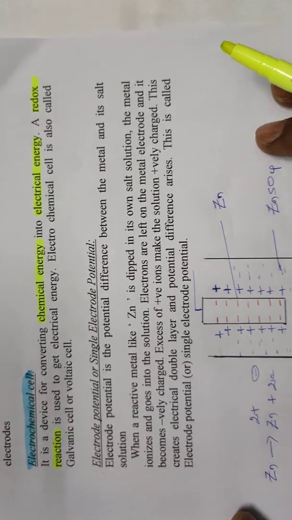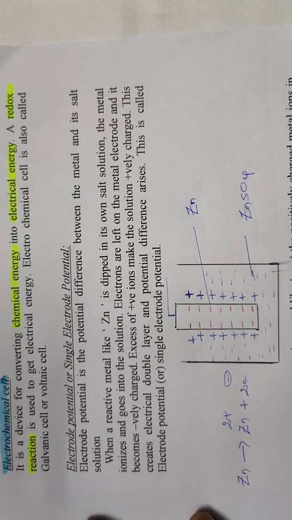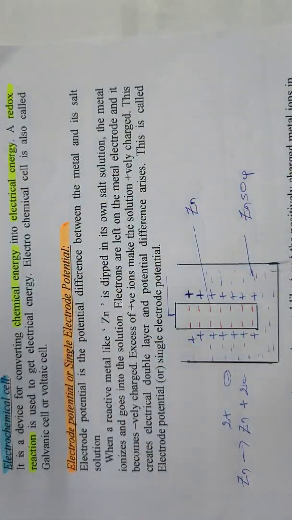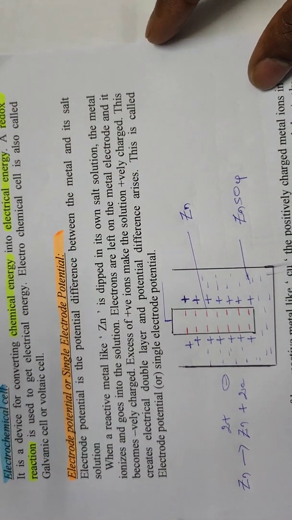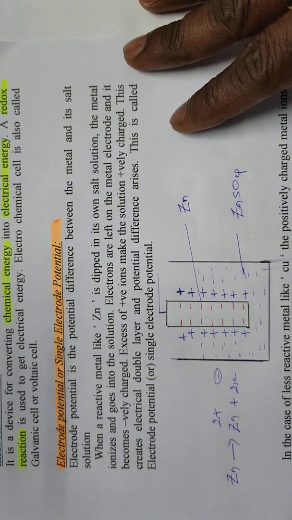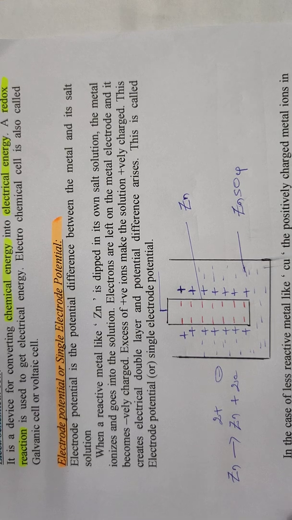Then what is single electrode potential? Single electrode potential means the potential developed at the electrode when a metal is dipped in its own salt solution, or the potential difference between the metal and its salt solution. What is single electrode potential? The potential developed at the electrode when a metal is dipped in its own salt solution.